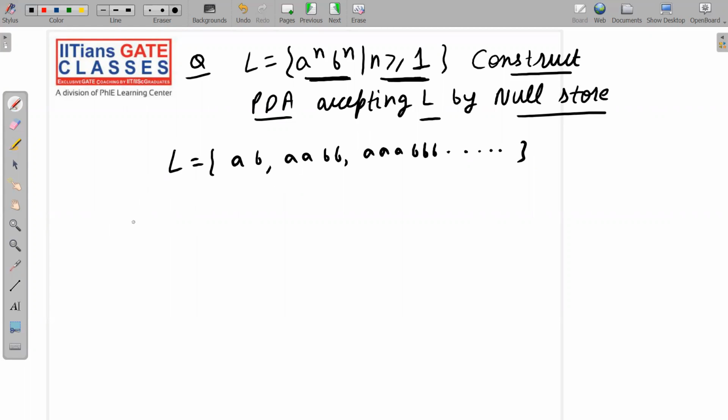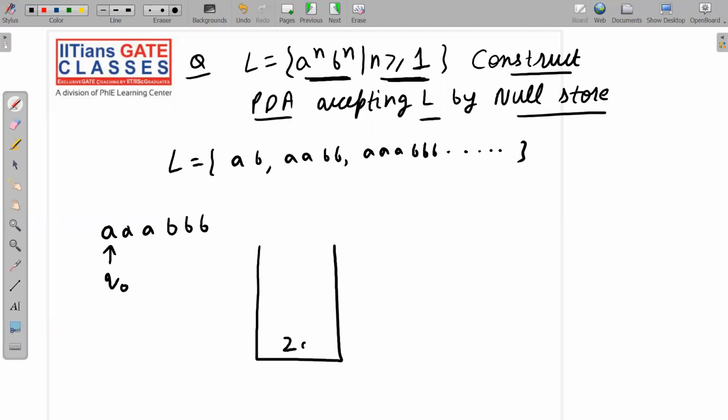Let me take a string, that is the best way to explain. We have the string triple A triple B. Initially we are at state Q0, and in the stack we have Z0. So what should we do?